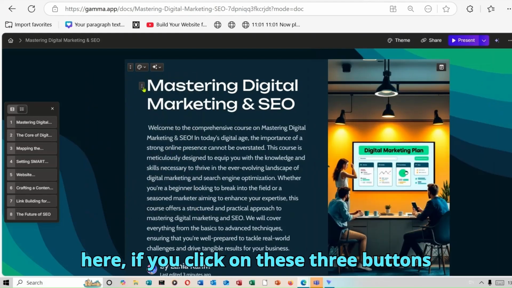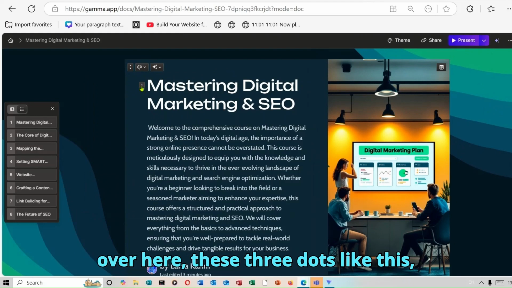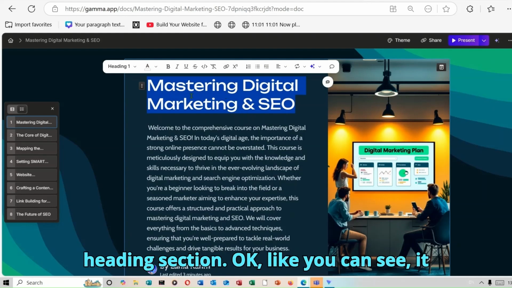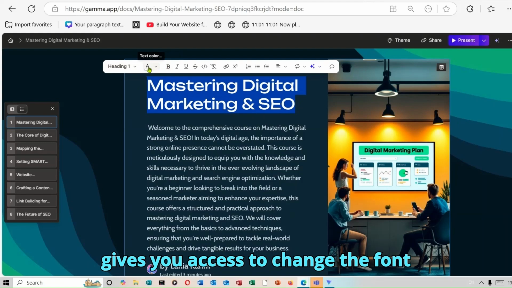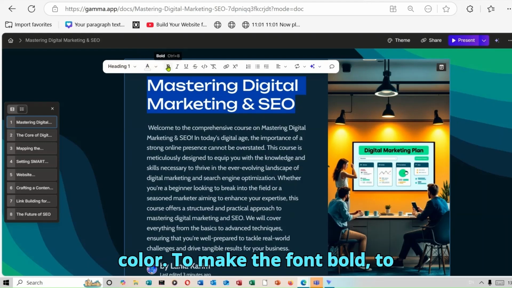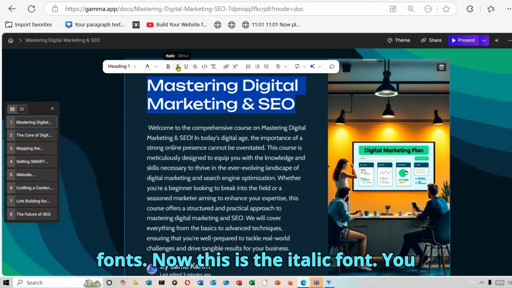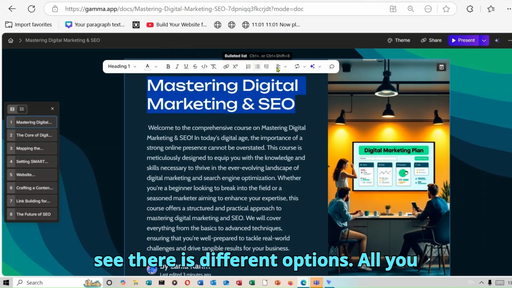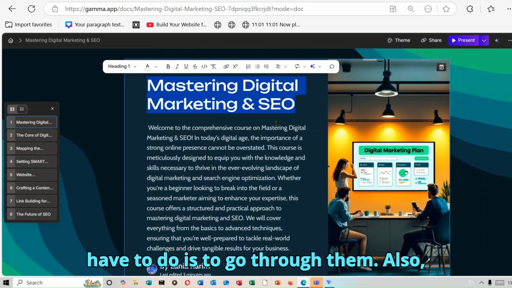So down here, if you click on these three buttons over here, there's three dots like this, you can see it's going to open that heading section. Okay, like you can see, it gives you access to change the font color, to make the font bold, to change to different fonts. Now this is the italic font. You can underline your content. Like you can see, there are different options. All you have to do is go through them.